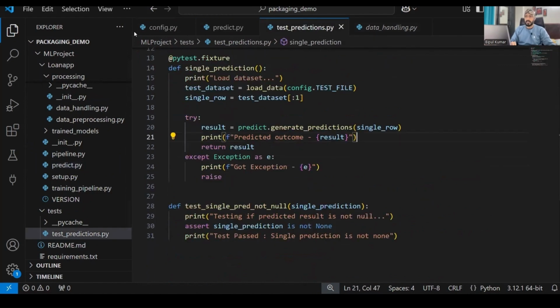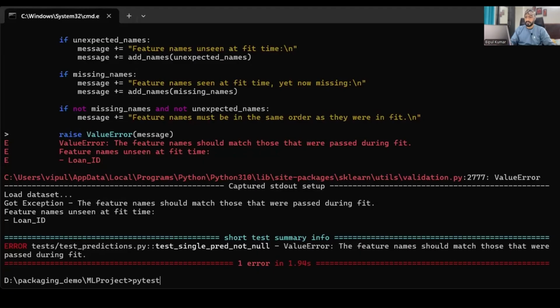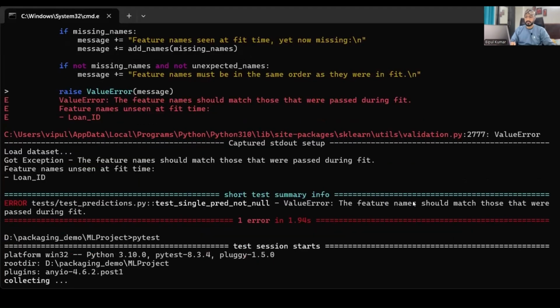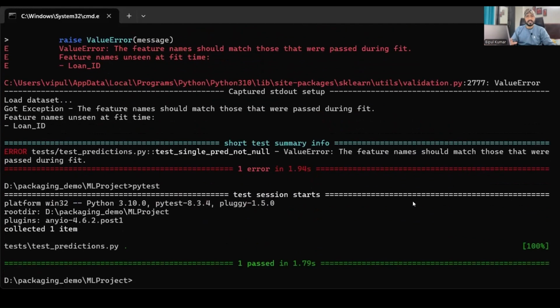So again, I'll get back to our test prediction. There is no change required over here. We'll again run the Pytest. You can see one test passed.